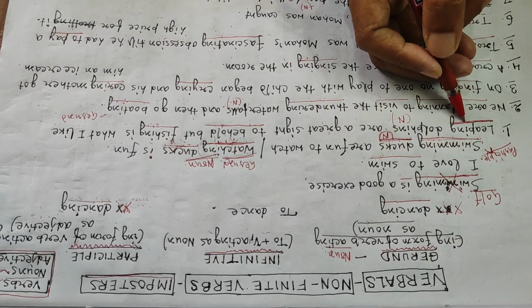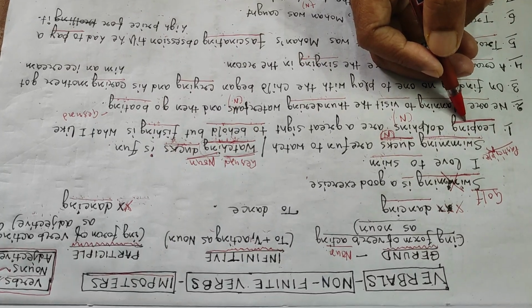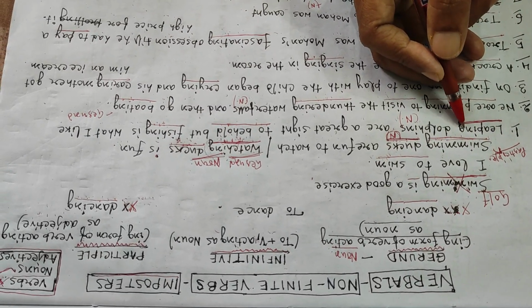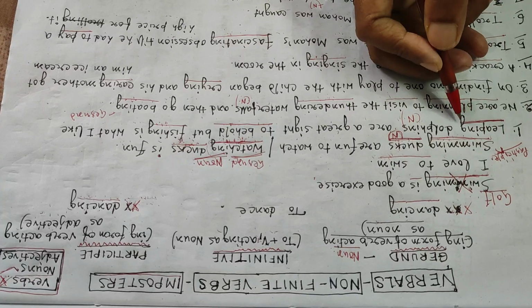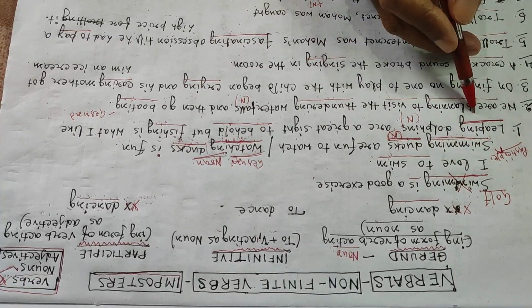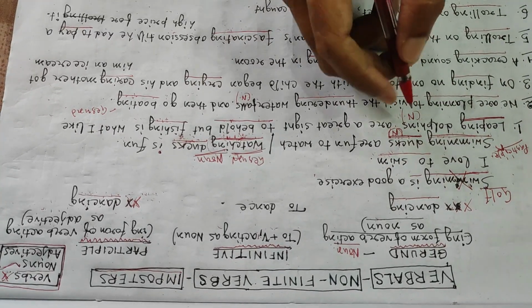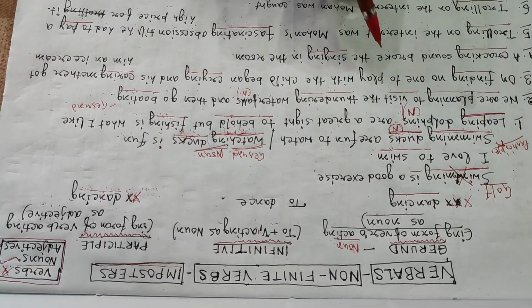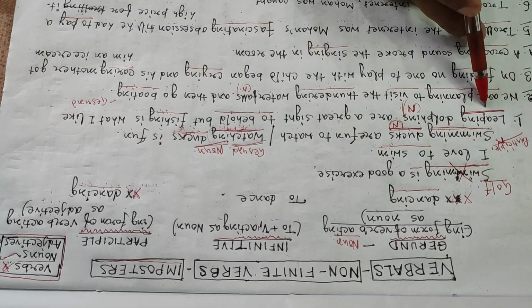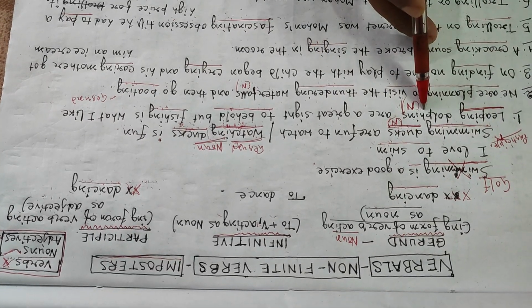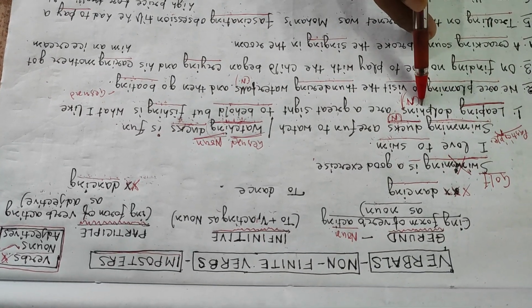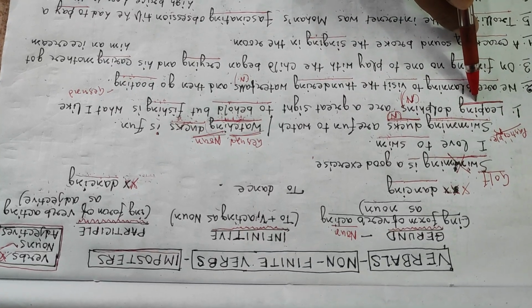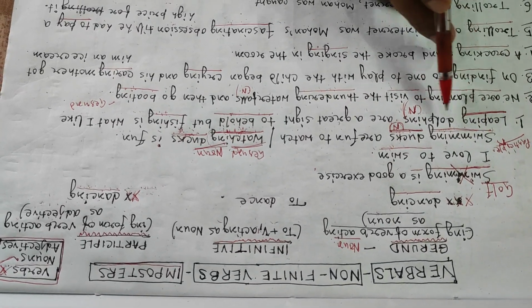It comes alone on its own, an ing word originated from the verb leap. Does it have any noun after it? Yes, dolphins. So it must be an adjective as it is followed by a noun. Is it describing the dolphins? Yes, it is clearly describing the dolphins.